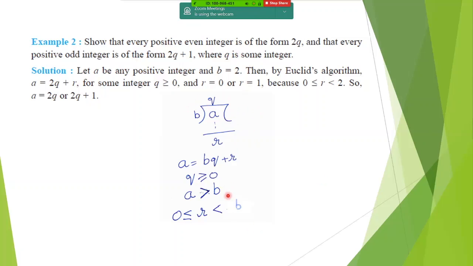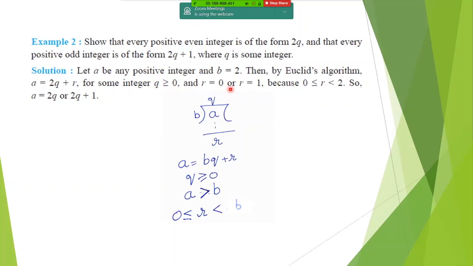So these are the set of steps that we can look into. I've done this right in front of you so that it's always there. Let A be any positive integer. So A is basically a dividend. And let B be 2. Why 2? Because they have taken it in the form of 2q. Then by Euclid's algorithm, we can say that dividend is equal to divisor into quotient plus the remainder. So BQ plus R, where we have taken B as 2, right? So BQ plus R for some integer Q always greater than or equal to 0.